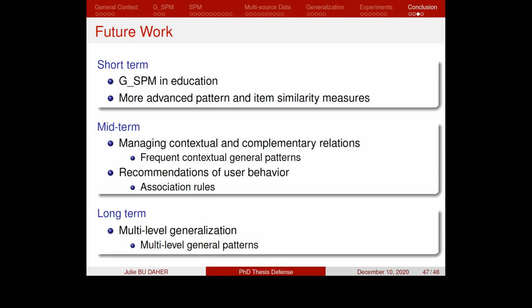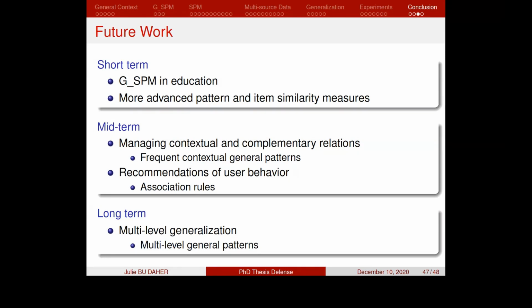Concerning the textual attributes in the item similarity measure, our proposed item similarity measure detects that two attributes are the same only if they are exactly the same. However, we aim at considering a more advanced similarity measure, which allows us to detect, for example, the semantics among different attributes. If they have similarities between them, we can know that these attributes are similar, or we can consider them as common.